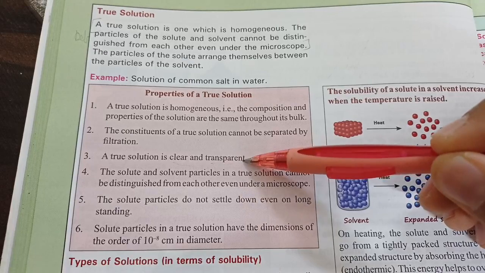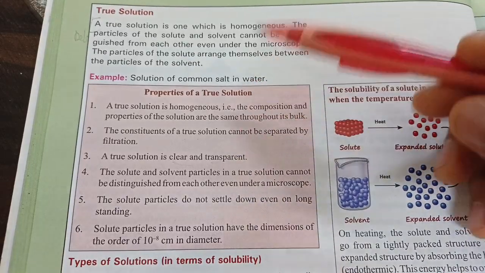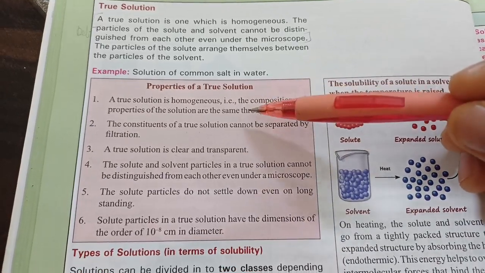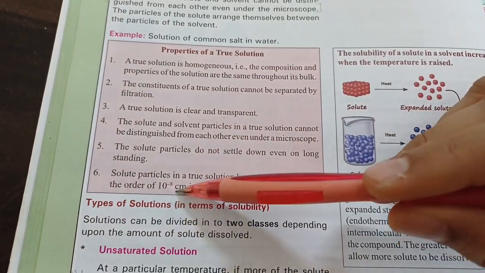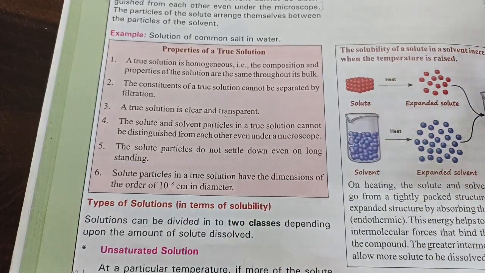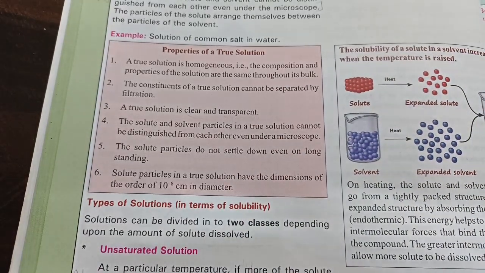If it is colored, it is not a true solution, it's a colloid. And if it's heterogeneous, we call it a suspension. A true solution has particles which are very small, 10 raised to minus 8 centimeters in diameter, so small that they cannot be filtered out. We'll have to do distillation or something else to separate them.